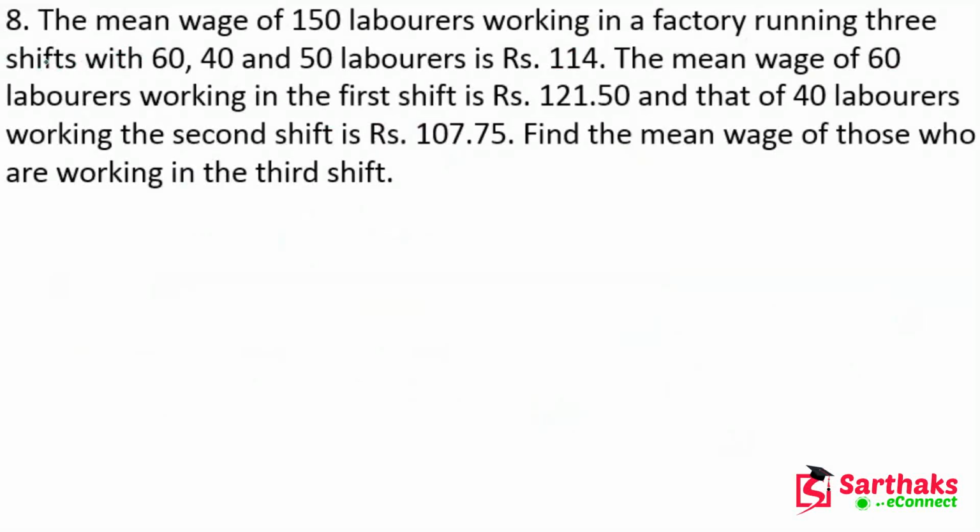Now the mean wage of 150 laborers working in a factory running 3 shifts with 60, 40 and 50 laborers is 114 rupees. The mean wage of 60 laborers working in the first shift is rupees 121.50, and that of 40 laborers working in the second shift is rupees 107.75. Now find the mean wage of those who are working in the third shift.